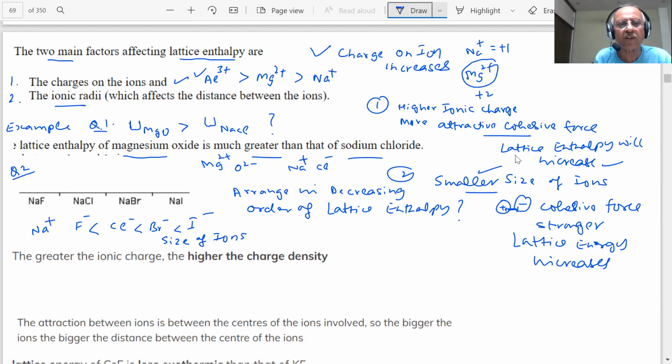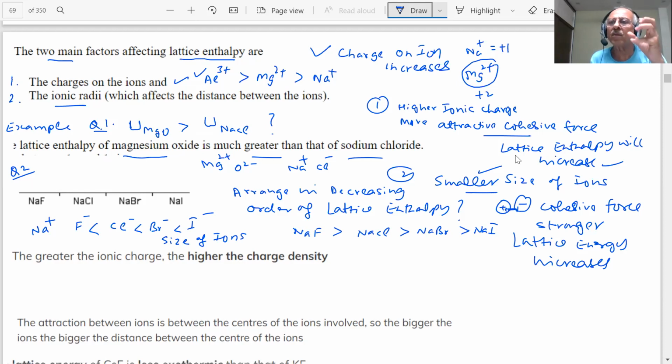Tell me, is it correct or not? Yes, sir. Which is the smallest ion? F minus. And what does it say, ionic radii. The smaller the size of the ion, the more the lattice enthalpy. So what will be the order of this then? Decreasing order. NaF will have more lattice enthalpy than NaCl. NaCl will have more than NaBr and then NaI. Is it clear? Yes, sir.